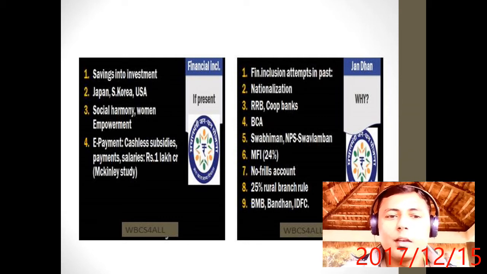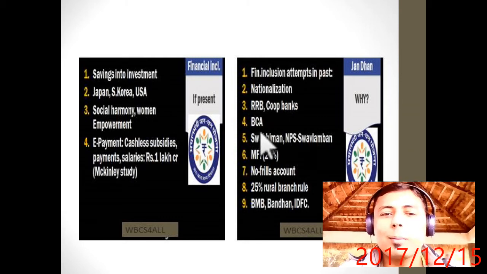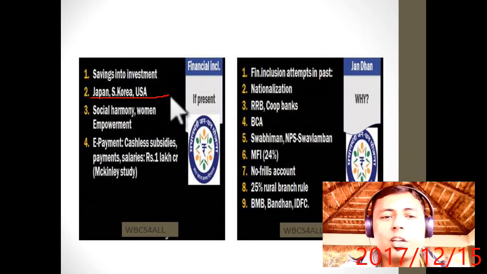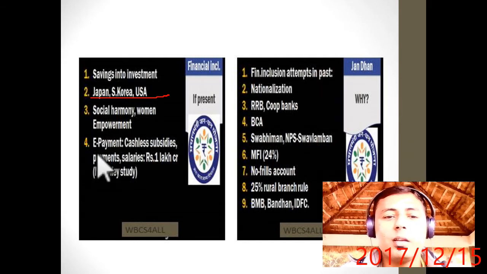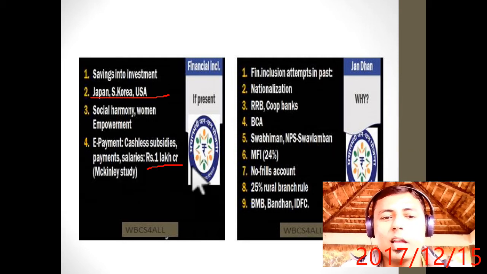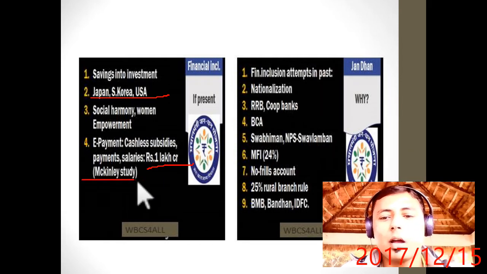Okay, now if financial inclusion happens, then saving will turn into investment, as in Japan, South Korea, USA. Then there will be social harmony, women empowerment, e-payment, cashless. Then subsidy leakage will decrease. Then payments, salary. If e-payment happens for everything, then 1 lakh crore will be saved. It is a McKinsey study.